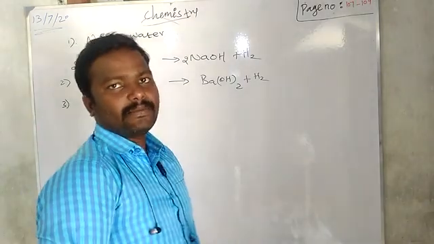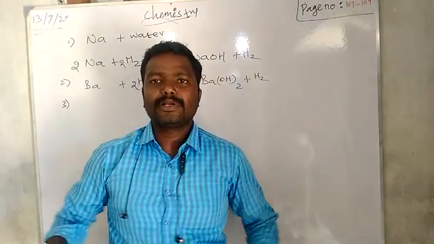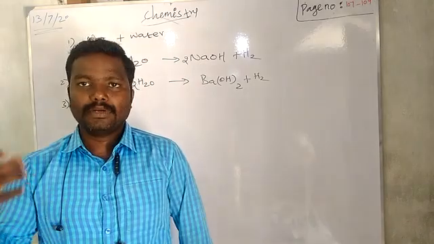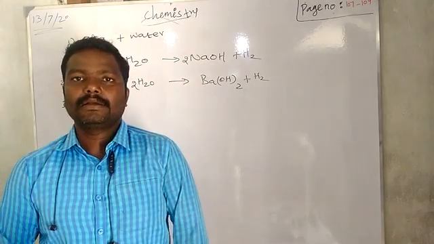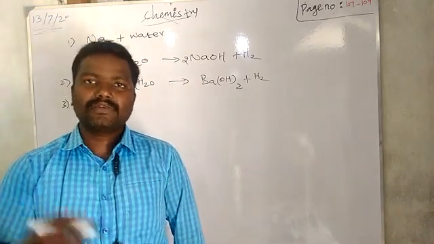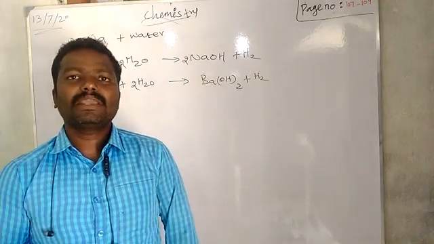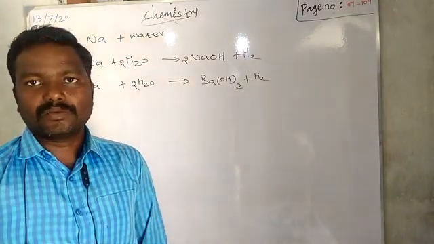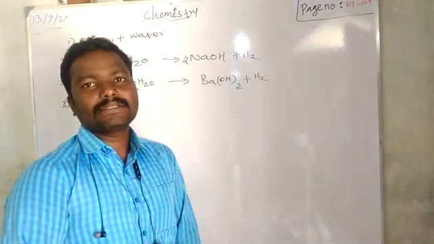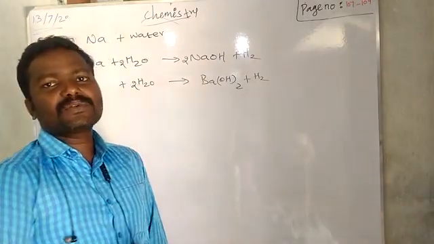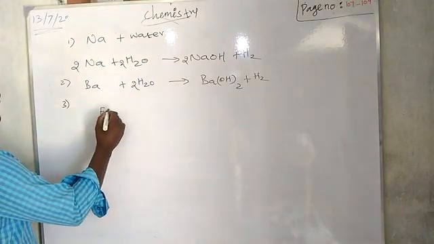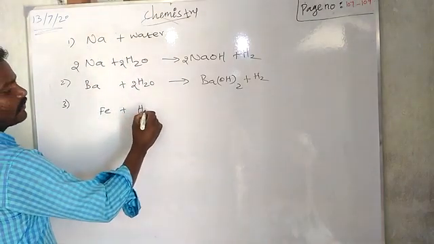Some transition metals, D block elements, are called transition elements. From those, if you take the reaction with water, some of the metals will react with steam, maybe in hot conditions. Likewise, iron reacts not with water but with steam. It gives iron oxide. Iron, Fe, with steam.